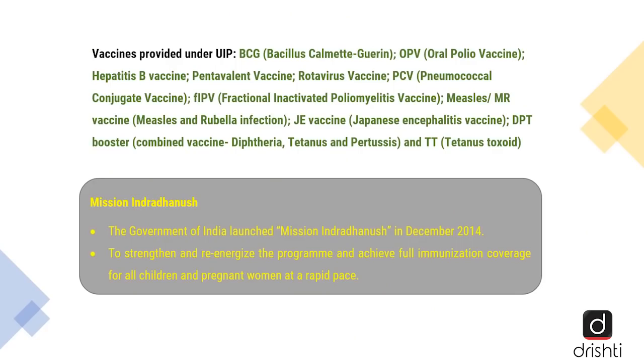Since we are talking about the Universal Immunization Program, it is also important to remember the vaccines provided under it.